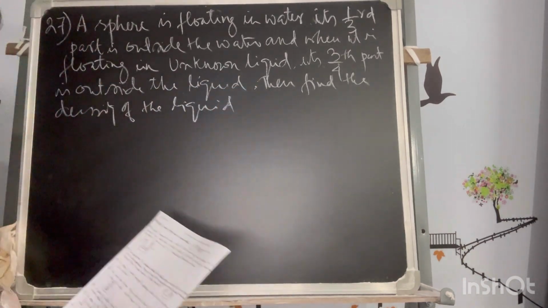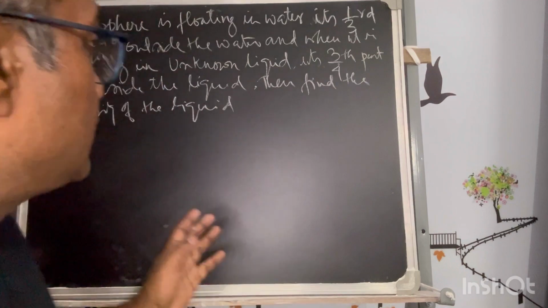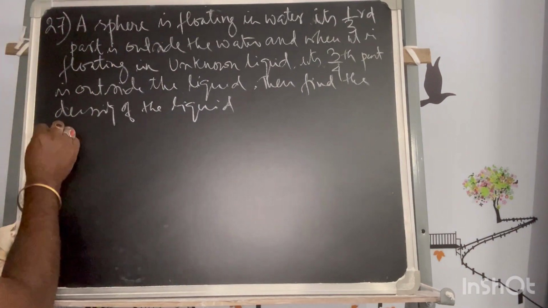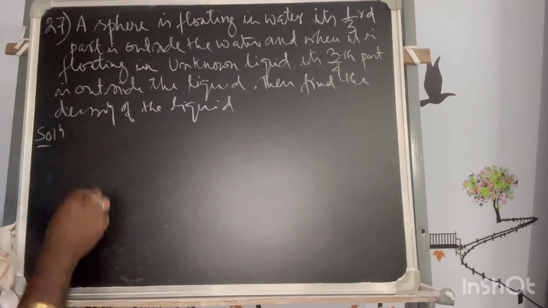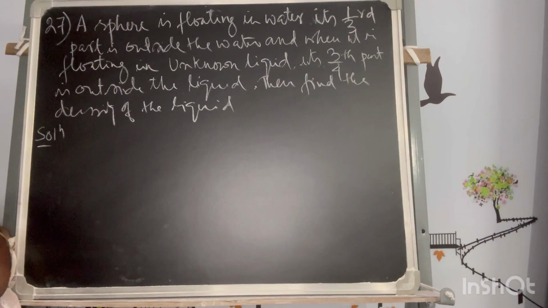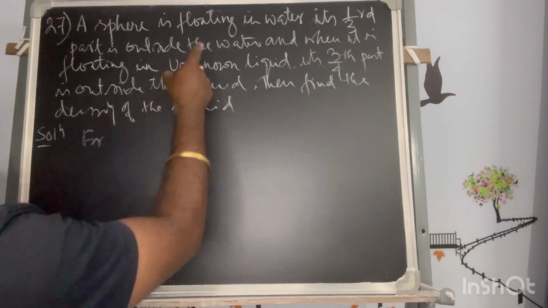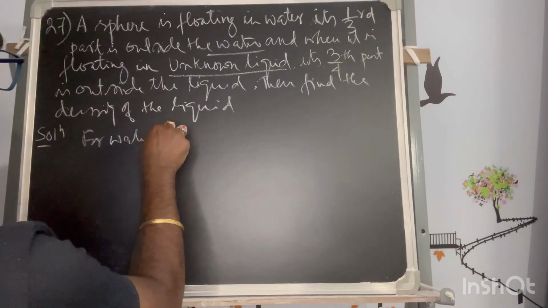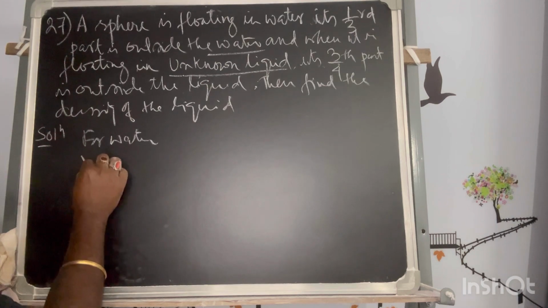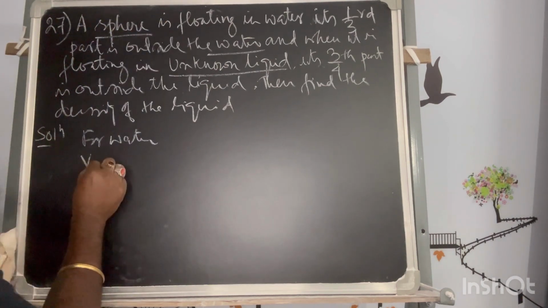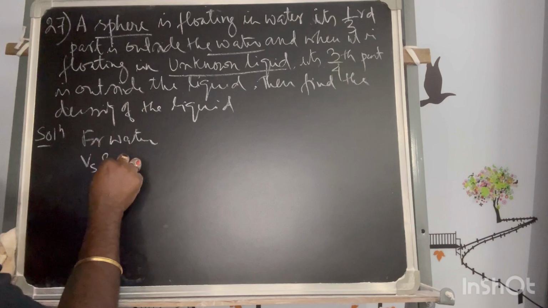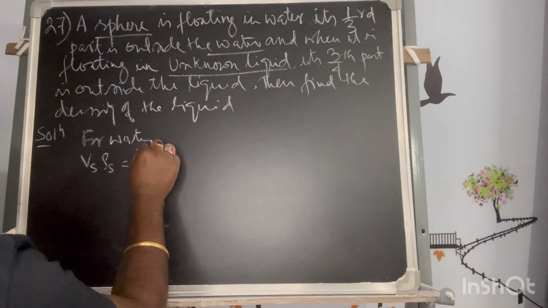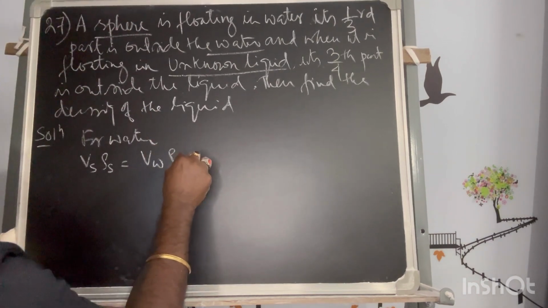So this is a kind of similar problem as we discussed in the earlier case, but still I will show it so that it could be a practice for you also, and you understand the earlier problem better with this example. Okay, fine. So the first one is water, second one is unknown liquid. For water, let's say the sphere's volume is Vs, rho s, that means it is the solid, is equal to V of water, rho of water.